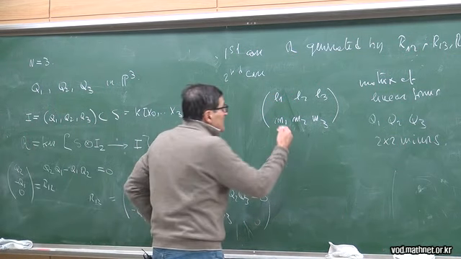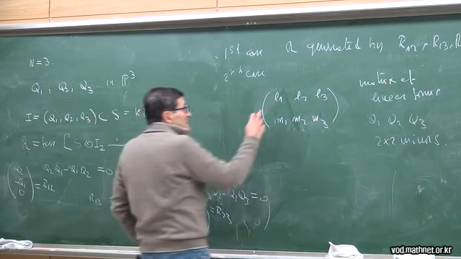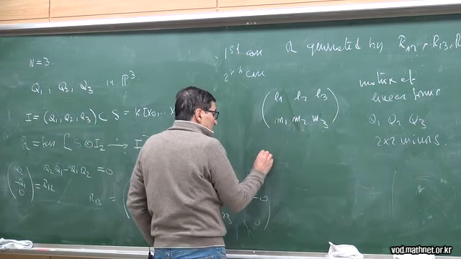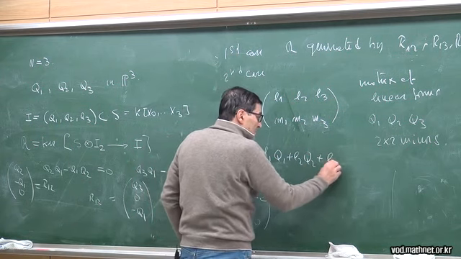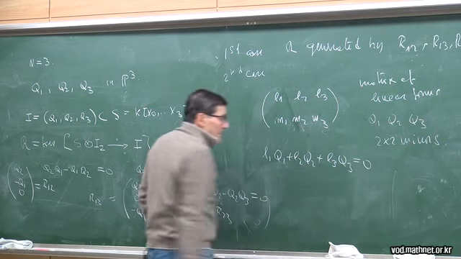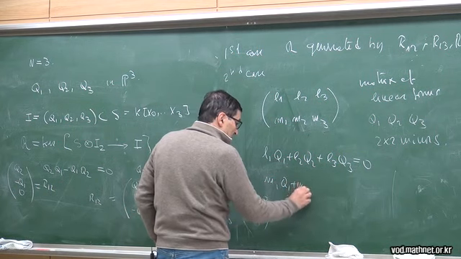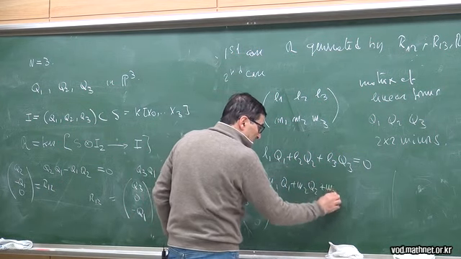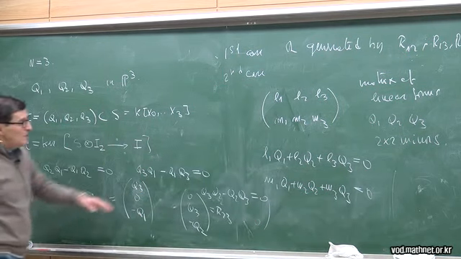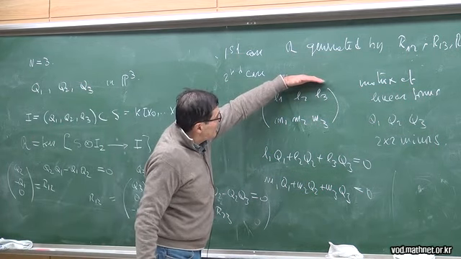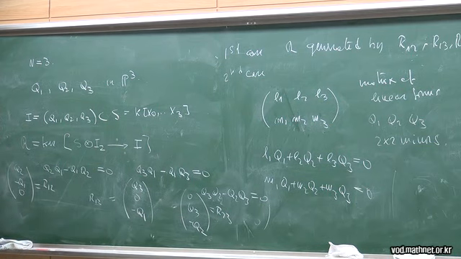Now, here, again, we have these trivial relations, but we have also some relations which are linear, which are L1 Q1 plus L2 Q2 plus L3 Q3, and then we have also M1 Q1 plus M2 Q2 plus M3 Q3. These two relations come from the fact that if I take a repeated line here, the determinant is 0, and so I have two linear relations here.